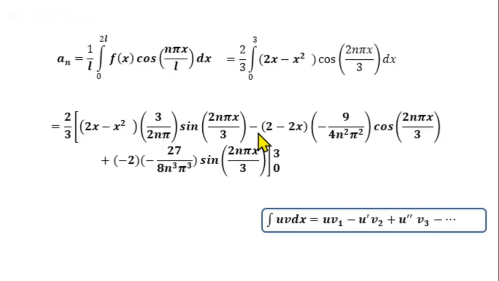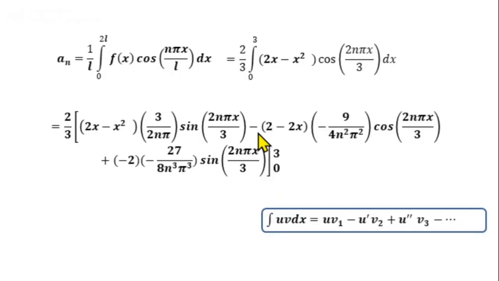U dash is derivative of 2x minus x square, that is 2 minus 2x, and v2. v2 is integral of v1. We have v1 is 3 by 2 n pi sin 2 n pi x by 3.